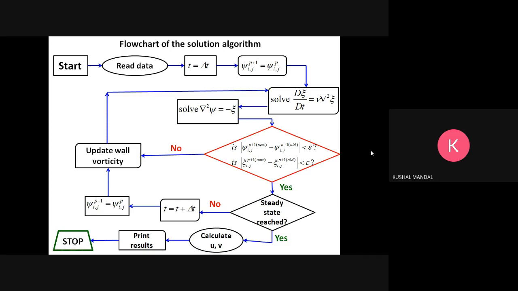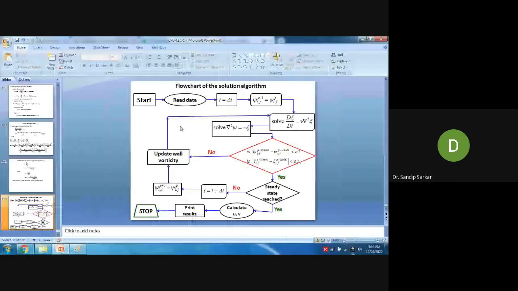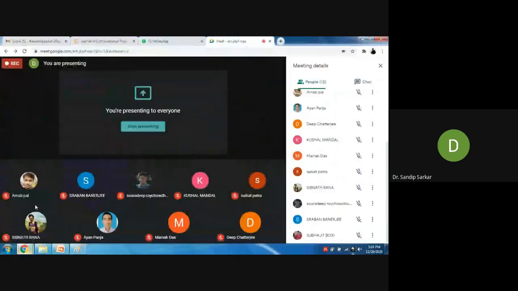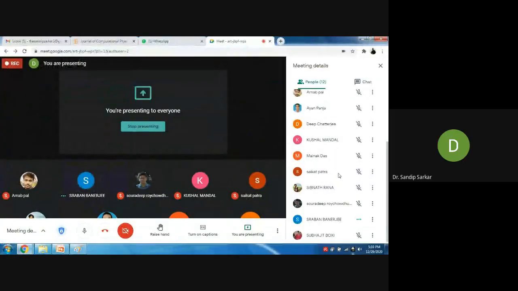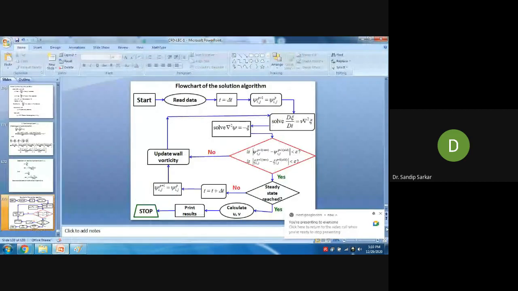Sir, actually, our another class has to start from 5 o'clock, sir. It has been scheduled at 6 o'clock. Okay. Fluid machinery class from 6 o'clock, right? 6 p.m. Yes. So okay, I will ask Subhajit to read this flow chart and explain.